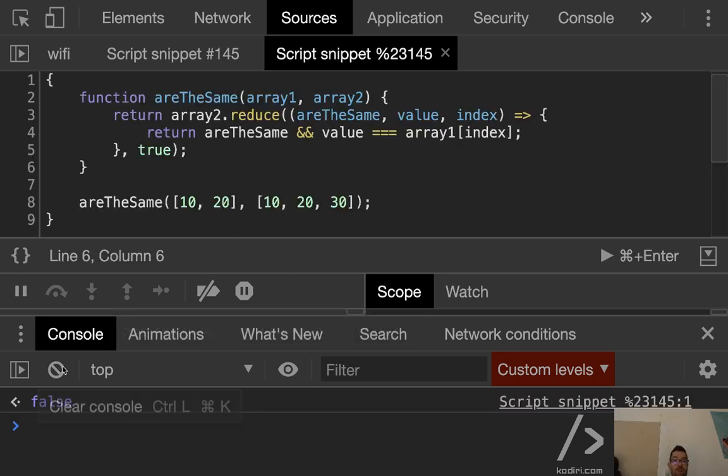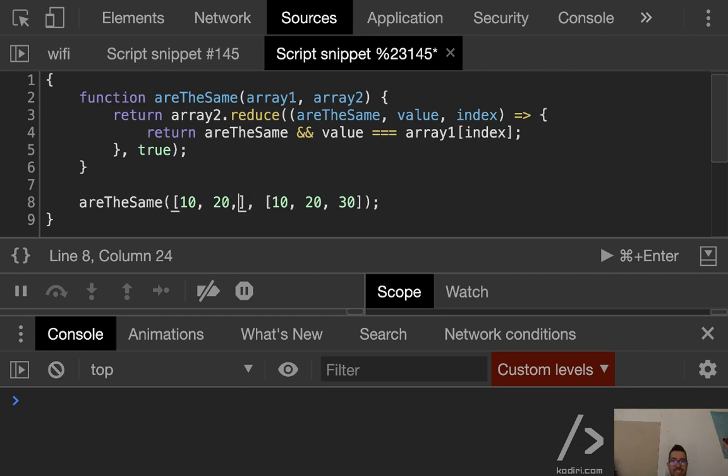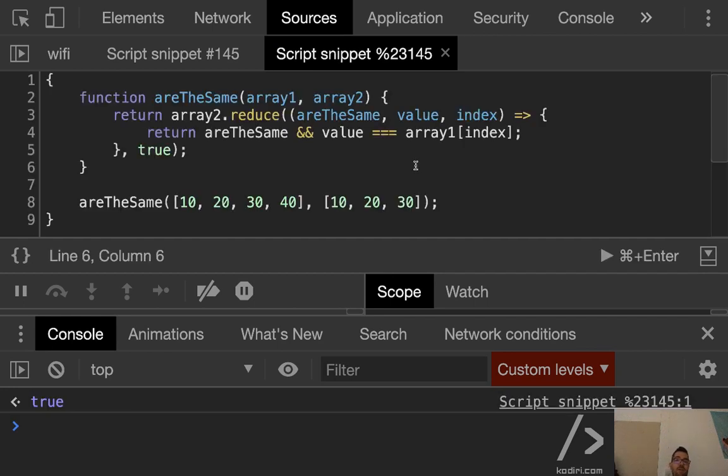But I hope you agree with me that as soon as we change it the other way around, we break it again, because now the algorithm should return false since the arrays are clearly different. However, boom. Yeah? So we need something else. So what else do we need? Well, let me present you something.